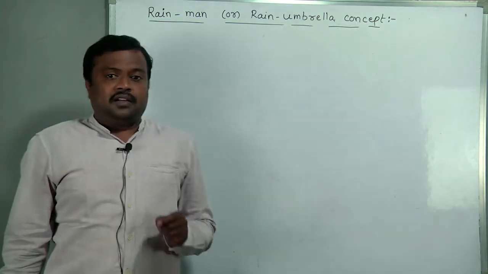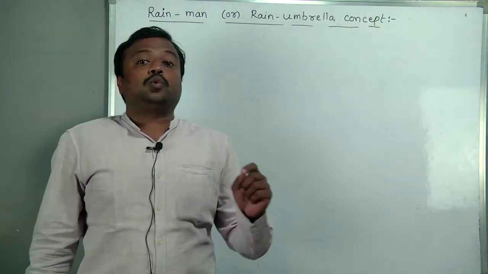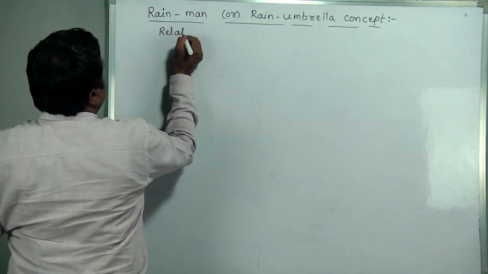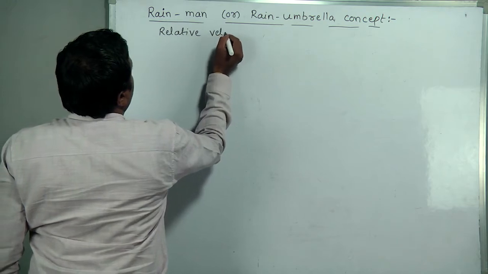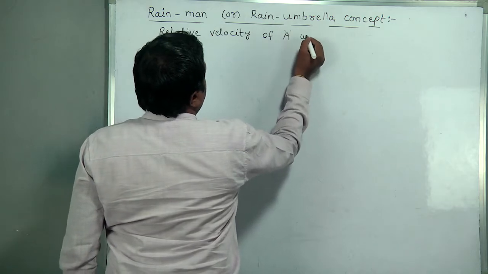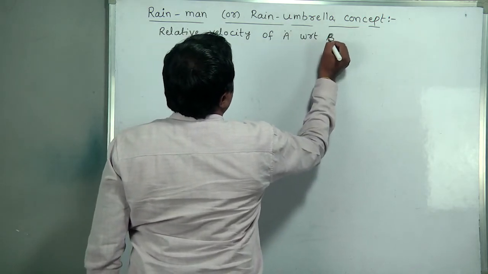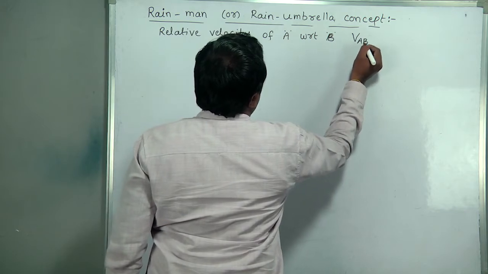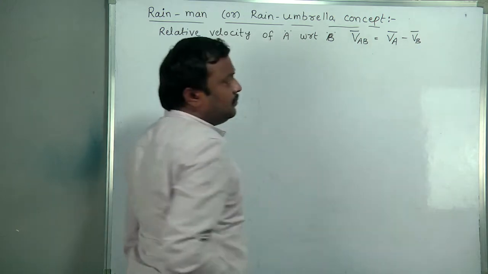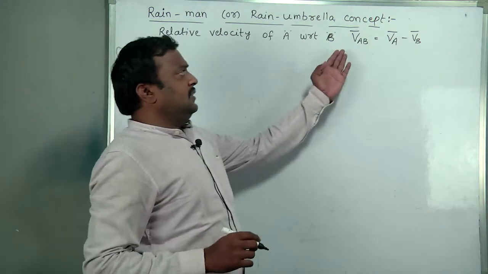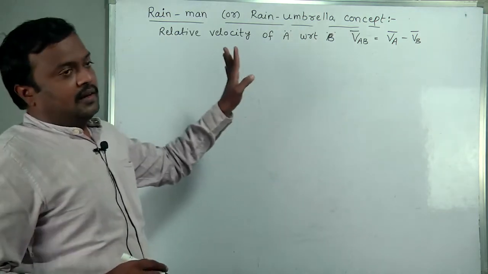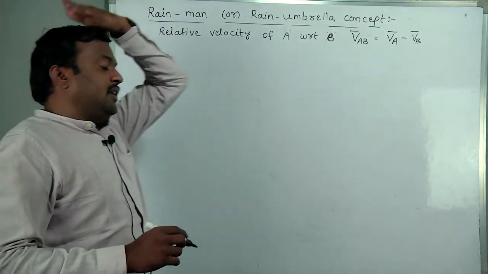Motion of a boat in a river is also relative velocity in 2-dimension. General formula, what we know? Relative velocity of capital A with respect to capital B, how can we write? VAB bar is equal to VA bar minus VB bar. In the same straight line, that is in scalar form, VA minus VB. This is in vector form. Okay, got it?